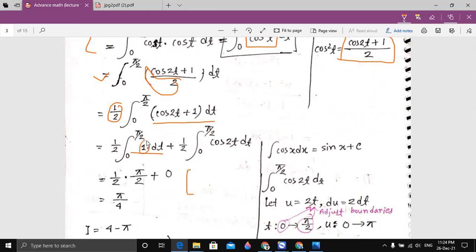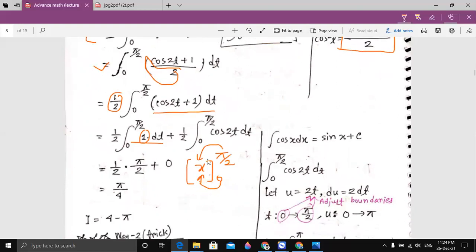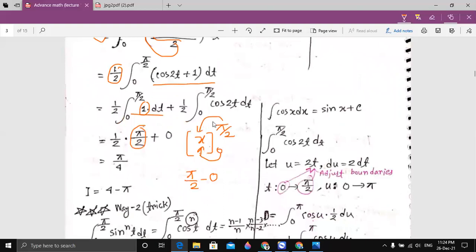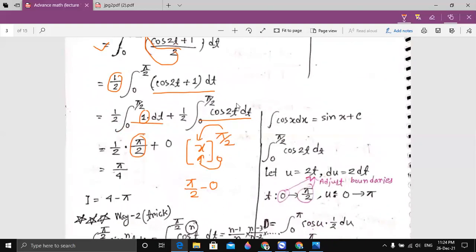The integration of 1 is x, and our limit is from 0 to pi by 2. Now we input the upper limit minus the lower limit. The upper limit is pi by 2, so pi by 2 minus 0, which is pi by 2. Okay, so this is the value, pi by 2.